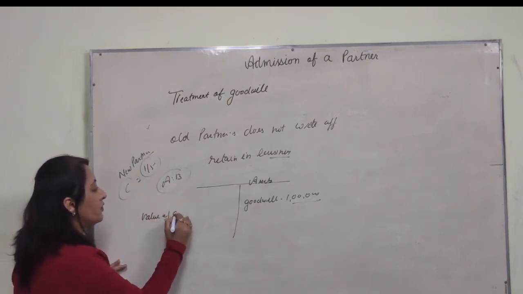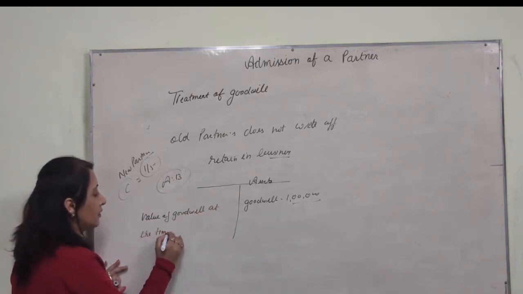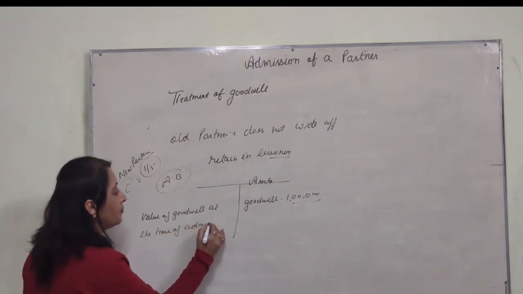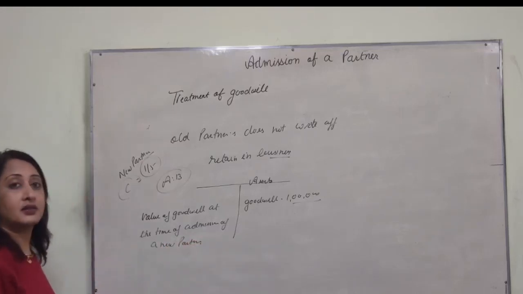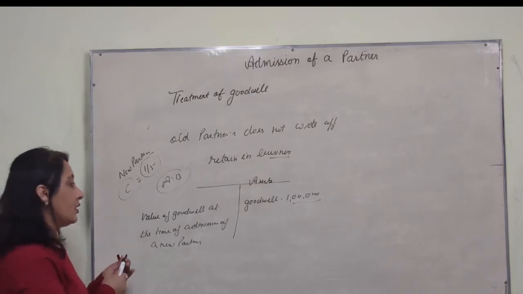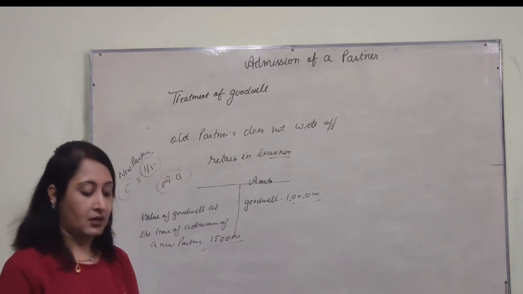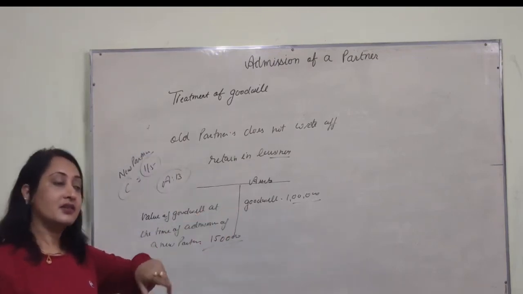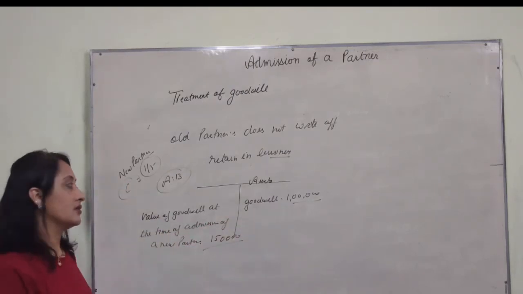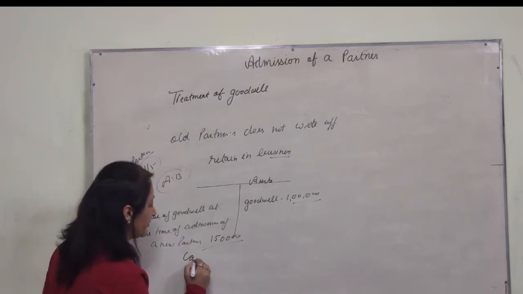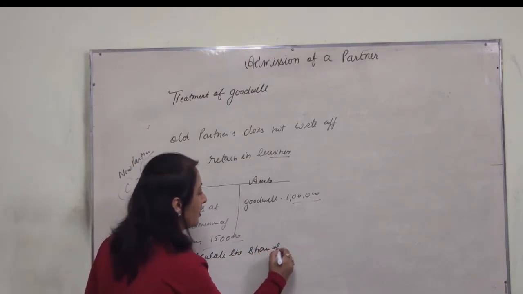But the value of goodwill at the time of admission of a new partner, जब एक नया partner आता है उस time जो goodwill की value की गई है, you can say that is 1,50,000. This is the old goodwill that is already in the books of account; it is valued at the time of the new partner. So how will you calculate the share of goodwill?